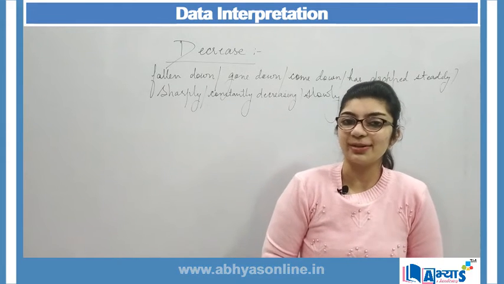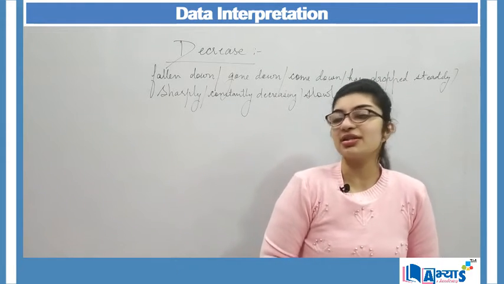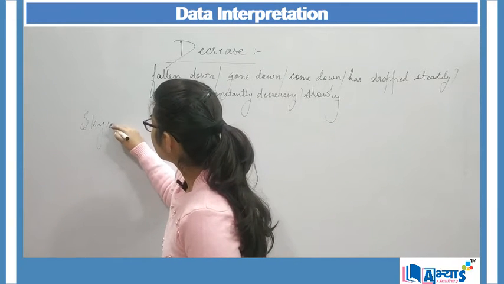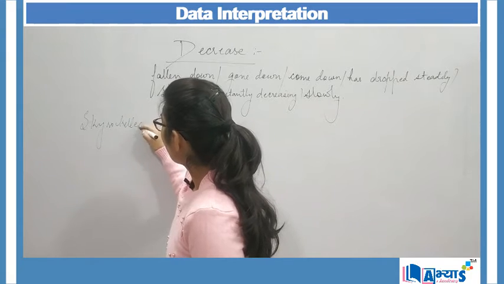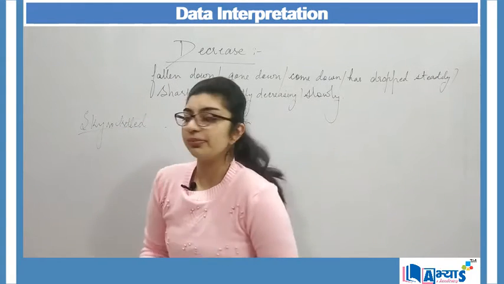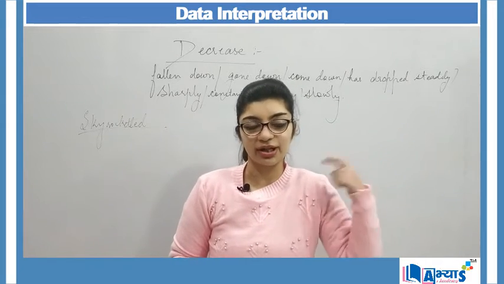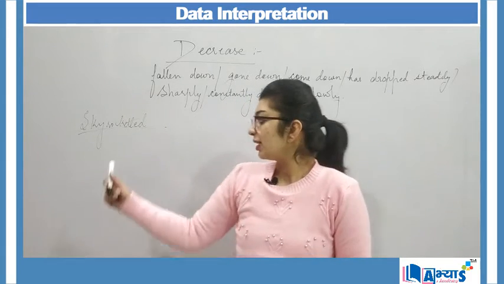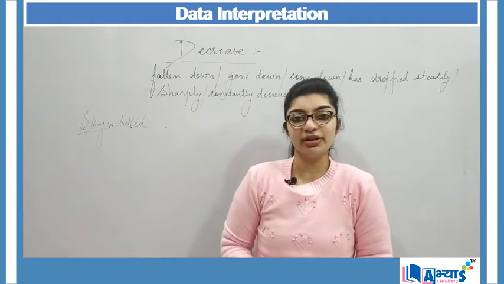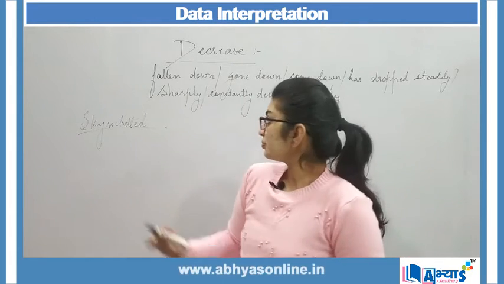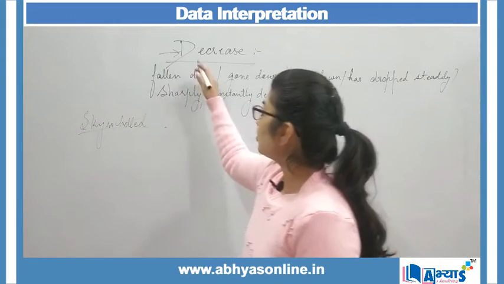For increase, there is another word which is skyrocketed. What do we mean by skyrocketed? A rocket goes high at a very high speed, it goes up at a very high speed. Therefore, we have said skyrocketed. That means that it has risen very sharply. So for increase, we can make use of these words.